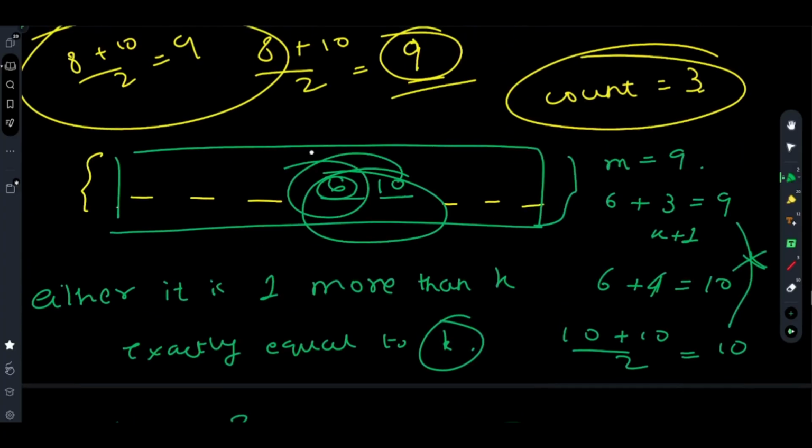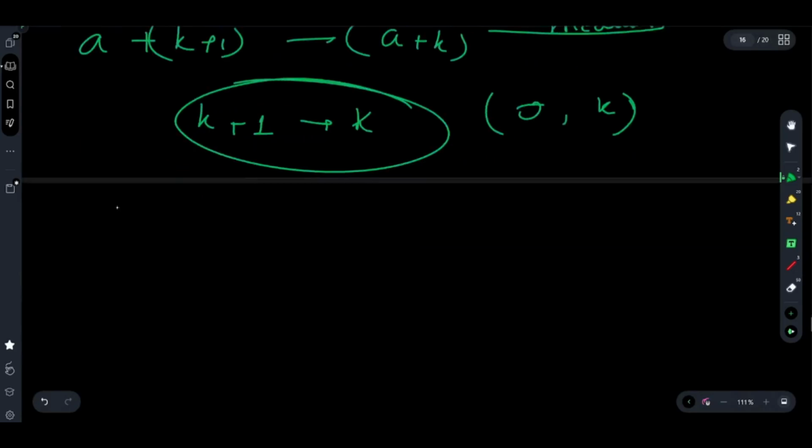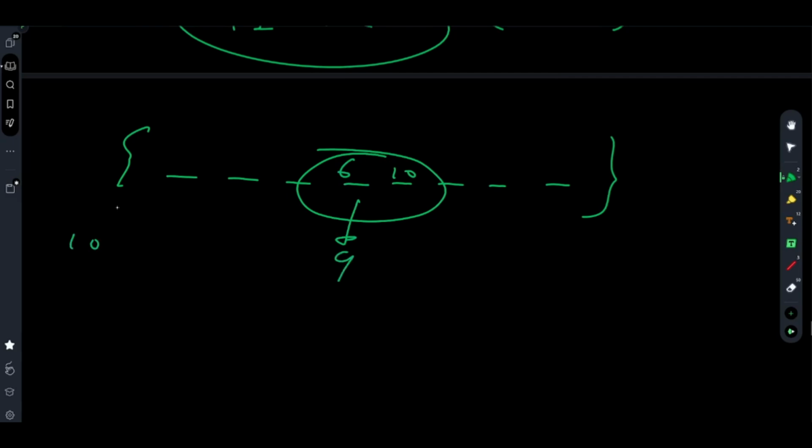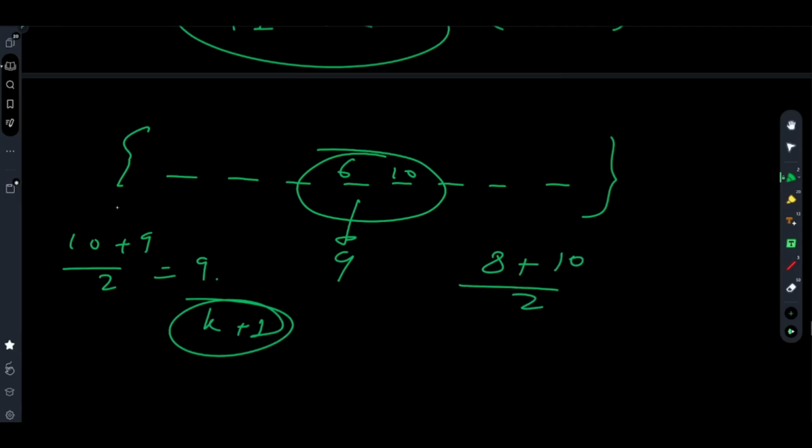If this part is a bit confusing, I understand. I will go through it one more time. This is, let's say, 6, and this is, let's say, 10. If you have to make the median as 9, one way is to make it 9, so (10 plus 9) by 2 equals 9 by a flaw in integer division, and you see it is k plus 1 number of increments that has occurred. By the same flaw in integer division, you see that (8 plus 10) by 2 is also 9.